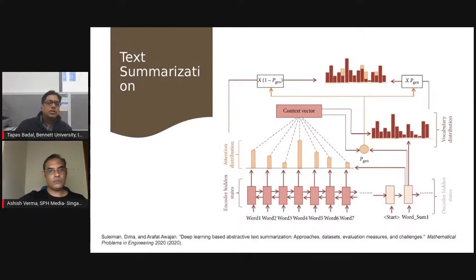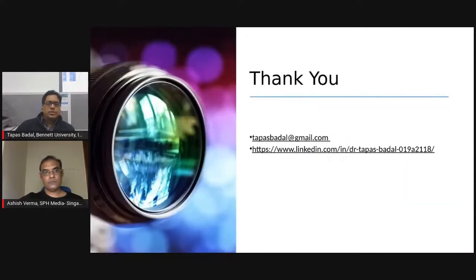We targeted extractive summary, not abstractive, because it gives us a more concrete structure of the story. We used an encoder-based technique available in AI to generate the text summary.